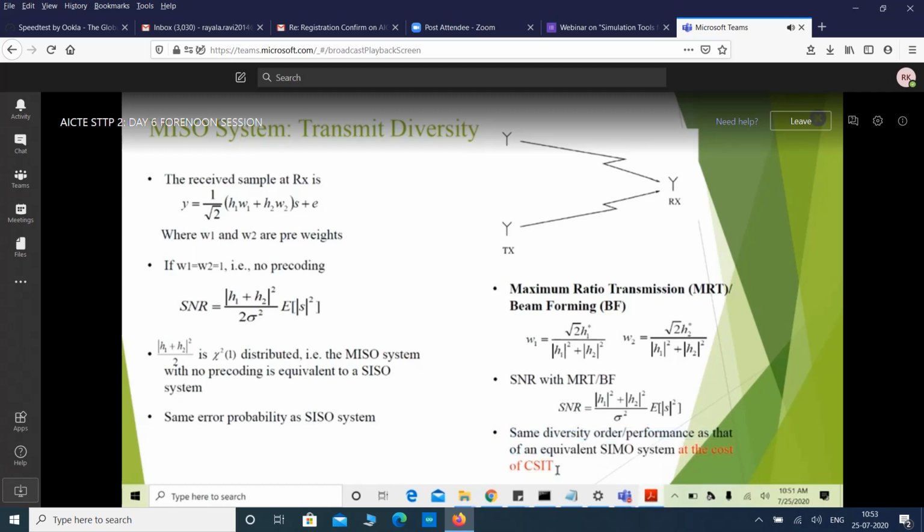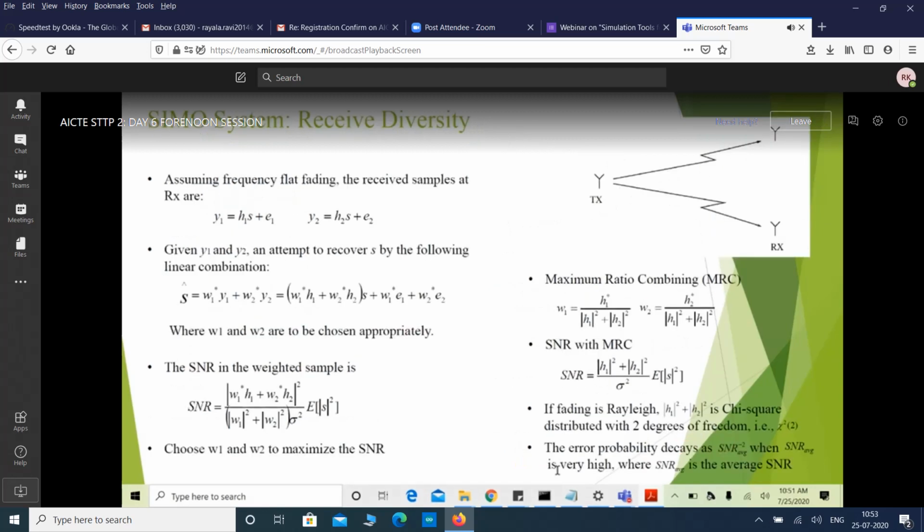Now we should look into the complexity. If we go a little up in the previous slide, one transmit antenna is there, and two receive antennas are there.